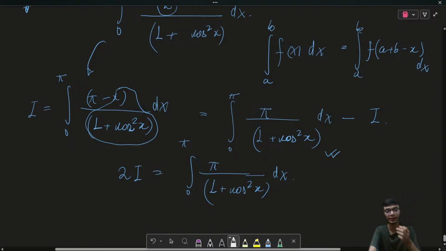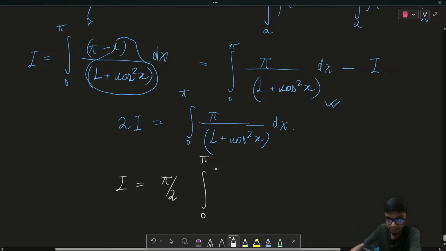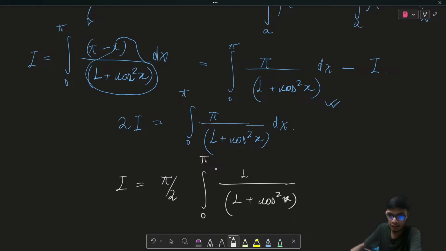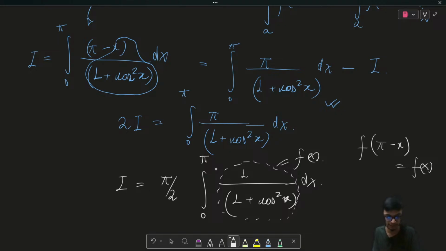So after I have this particular thing, now I can solve the question simply. Now our I is basically equal to pi upon 2, which is coming out as a constant, times the integral from 0 to pi of 1 upon 1 plus cos square x dx, right? Now if you look at the interesting property over here, if I consider this particular function as some function of x, then f of pi minus x is also going to be equal to f of x. This is something very interesting to observe: f of the upper limit minus x is equal to the same function f of x, right?